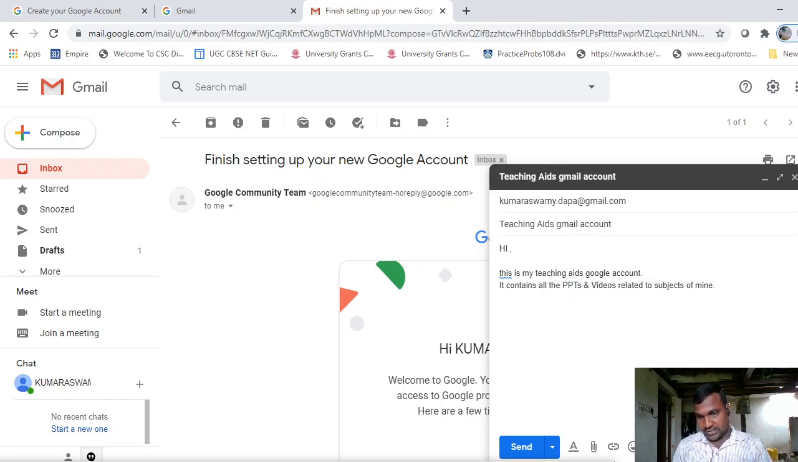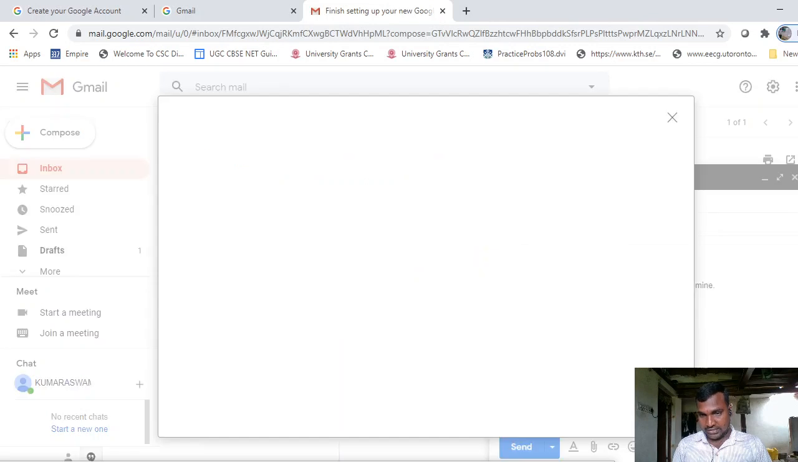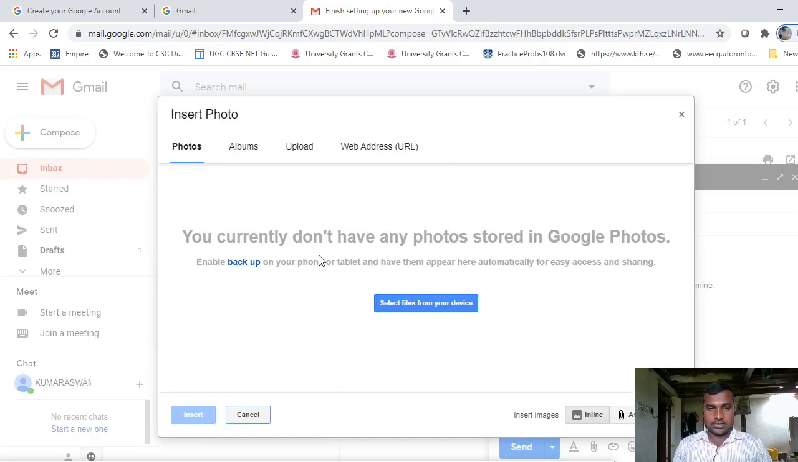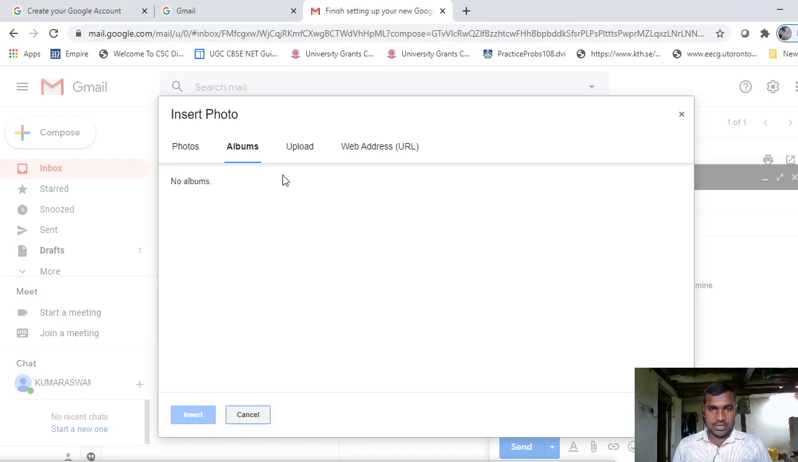So insert signature. You can insert a photo. For example, I want to insert a photo in this email. Just click on this insert photo button. A window will be displayed. Then select the photo whatever you want.